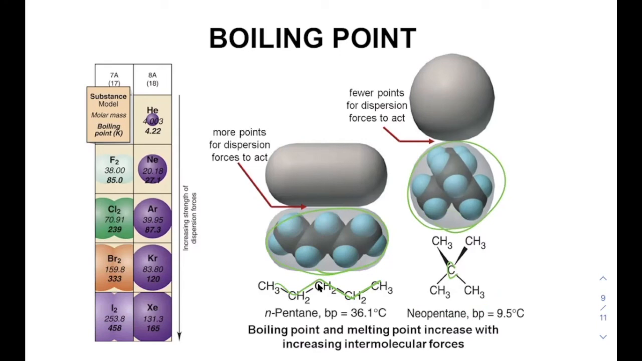If we look at the one on the right here, it's more like a ball. And so that surface area is much smaller. The higher the surface area between the molecules when they are packing, the more it increases the intermolecular interaction, and therefore increases the boiling point. And the same happens as we go down the periodic table.